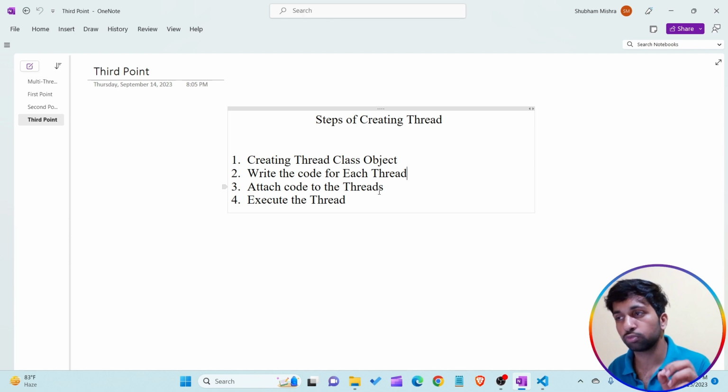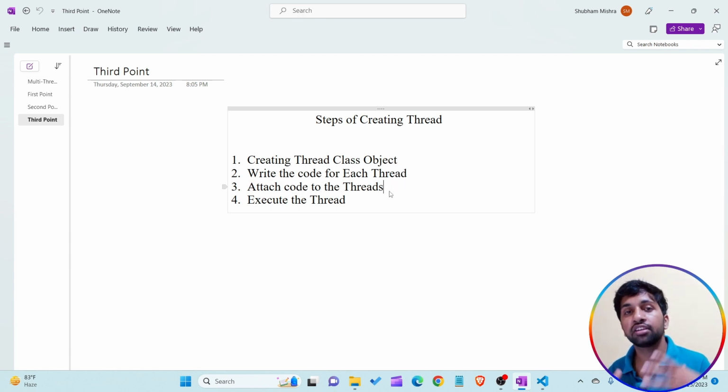This is the basic notice point in the concept of thread in Java. The first point is creating the object of the thread class, which I've done. The second point is that we have to write some lines of code for each thread: for thread T1, for T2, and for T3. The third step is to attach the code to the thread.